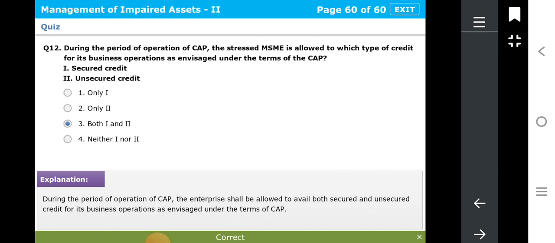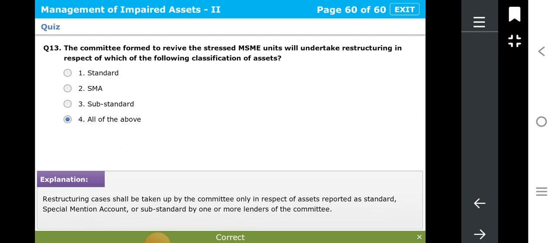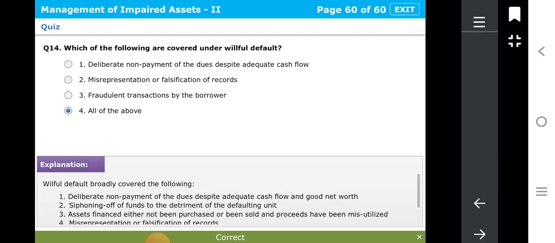So this is the 12th question. What things are covered? There are three things here, and more things are there. This question is very important, on willful defaulter. One or two questions you can expect from willful default.